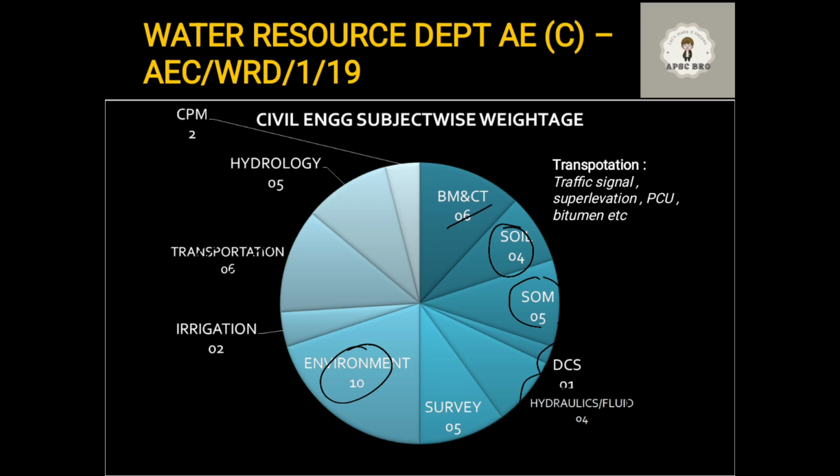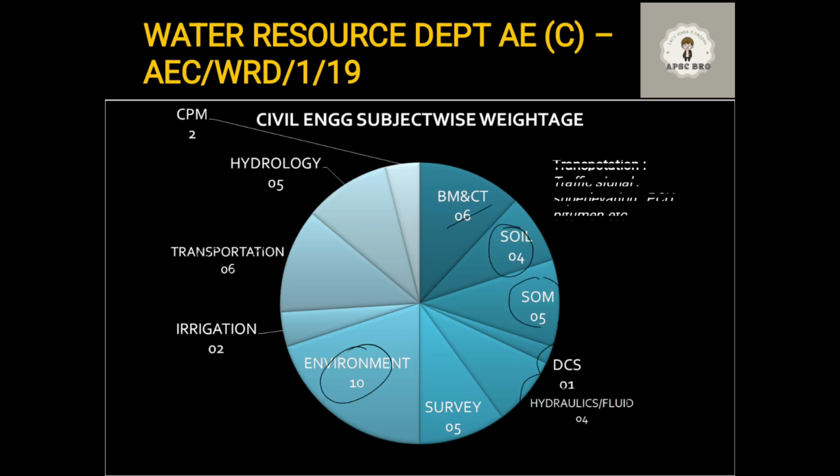PCU is passenger car unit, that is how you scale a vehicle in terms of a passenger car. It is usually in terms of 1, 2, 3. When I say the PCU value of a vehicle is 3, I mean the weightage of that vehicle is 3 times that of a passenger car. Okay, we'll be discussing this when we do further question videos on civil engineering. There's a question on bitumen. This is also a building material, right?